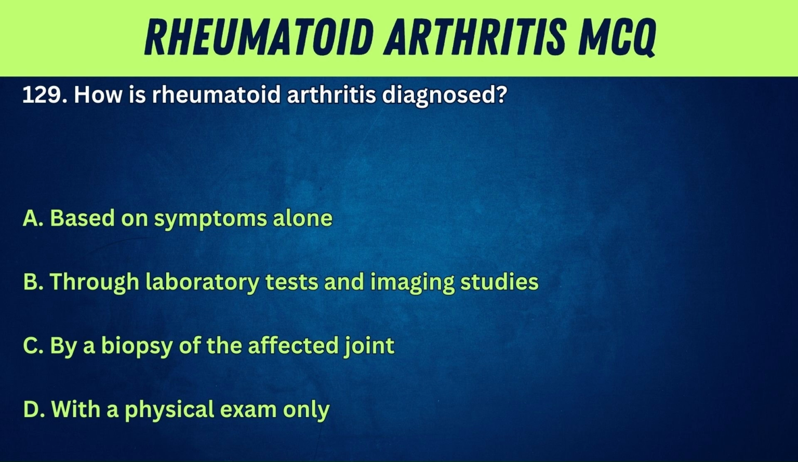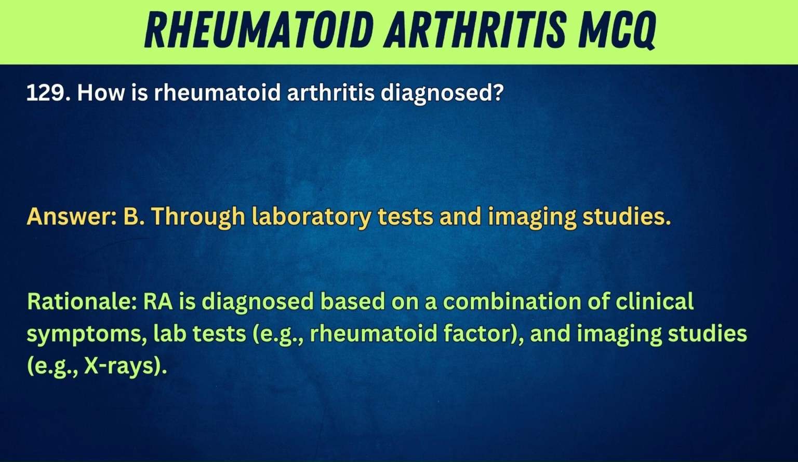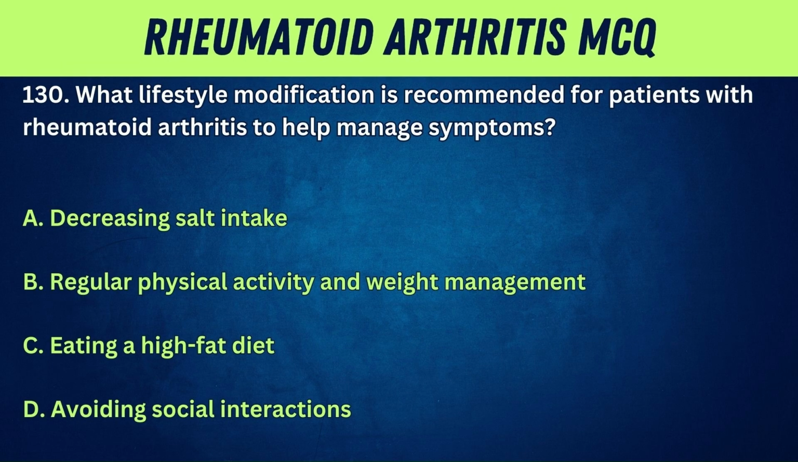129. How is rheumatoid arthritis diagnosed? A. Based on symptoms alone. B. Through laboratory tests and imaging studies. C. By a biopsy of the affected joint. D. With a physical exam only. Answer: B. Through laboratory tests and imaging studies. Rationale: RA is diagnosed based on a combination of clinical symptoms, lab tests, e.g., rheumatoid factor, and imaging studies, e.g., X-rays.